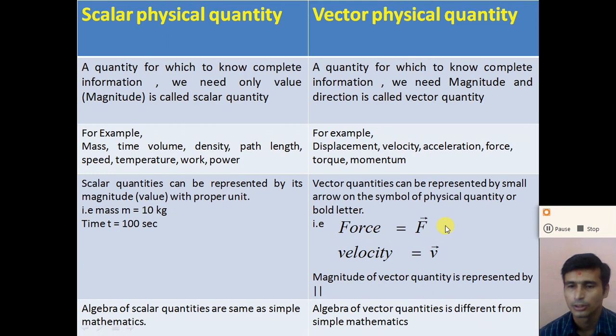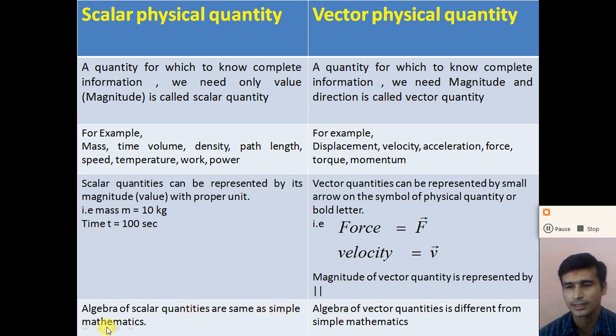In some textbooks, a vector quantity is represented by a bold letter. So you must know that a bold F is called the vector F, and velocity is the vector V. Since a vector has a direction as well as a magnitude, the magnitude of a vector quantity is represented by the modulus. So to represent the magnitude of the force, we write mod of F.